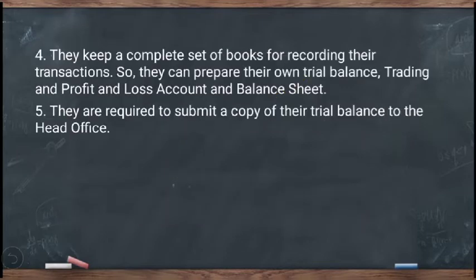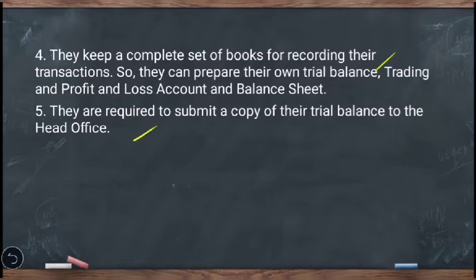Then the fourth point says they keep a complete set of books for recording their transactions. So they can prepare their own trial balance, trading profit and loss account and balance sheet. As we have discussed in the meaning, independent branches are not dependent on the head office for the supply of goods, for the money required for meeting the day-to-day expenses or even with regard to maintaining the accounts. At the branch itself, they keep a complete set of books for recording all their transactions, and at the end of the financial year, looking at those books of account, they prepare their own trial balance and trading profit and loss account and balance sheet. They need not depend on the head office for maintaining the accounts.